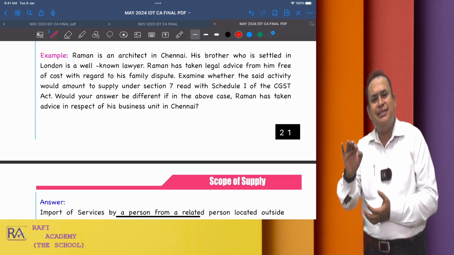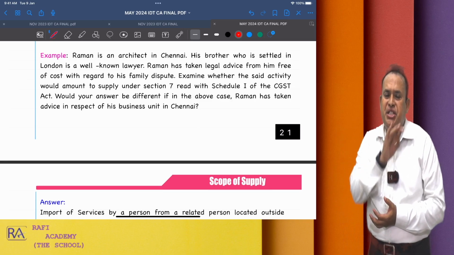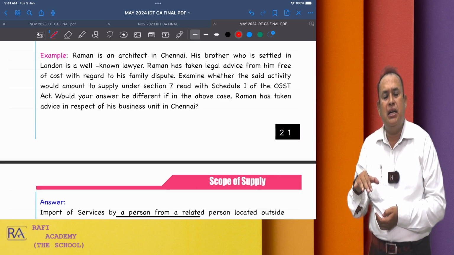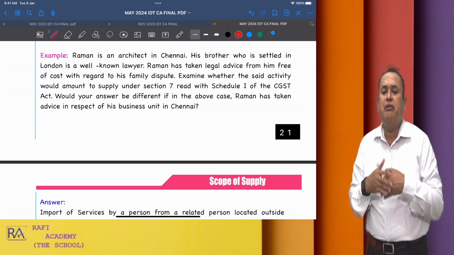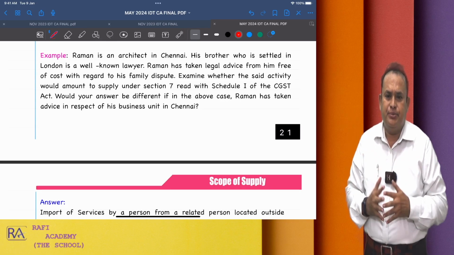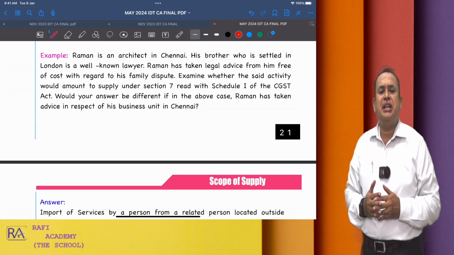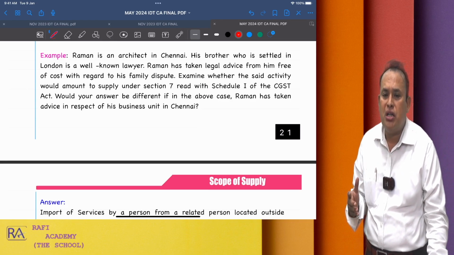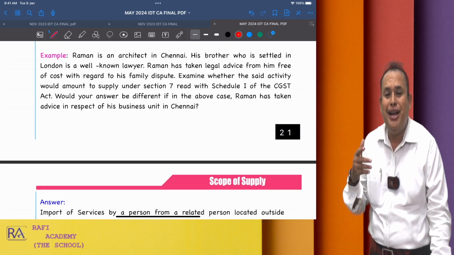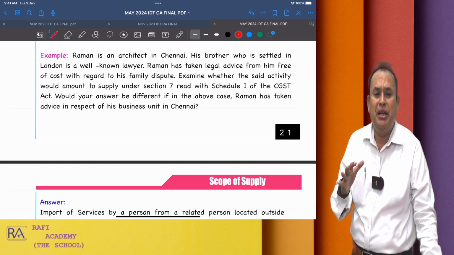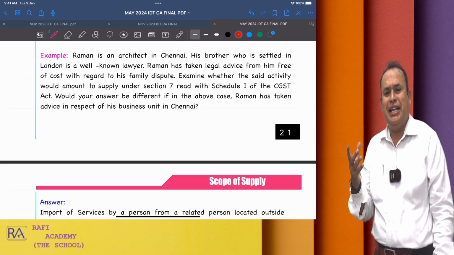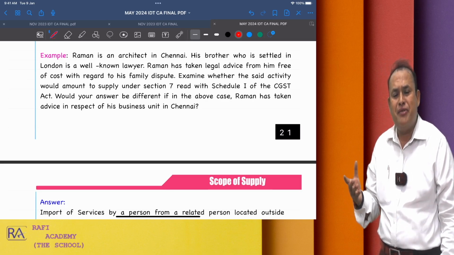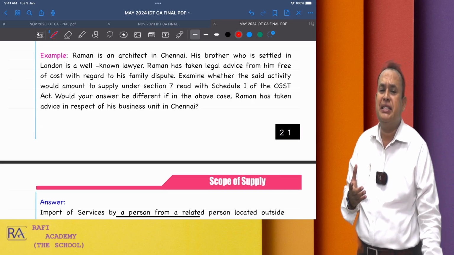Raman is an architect in Chennai. His brother, who is settled in London, is a well-known lawyer. Raman has taken legal advice from him free of cost with regard to his family dispute. Examine whether the said activity would amount to supply under Section 7, read with Schedule 1 of the CGST Act.